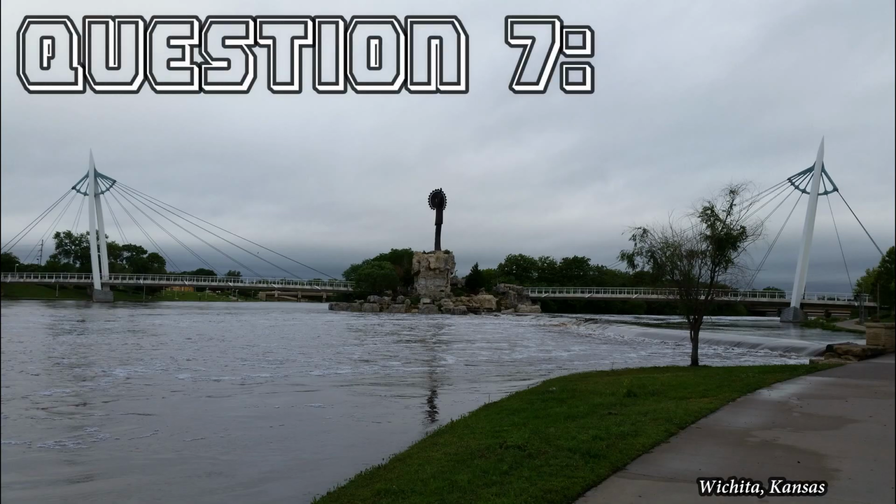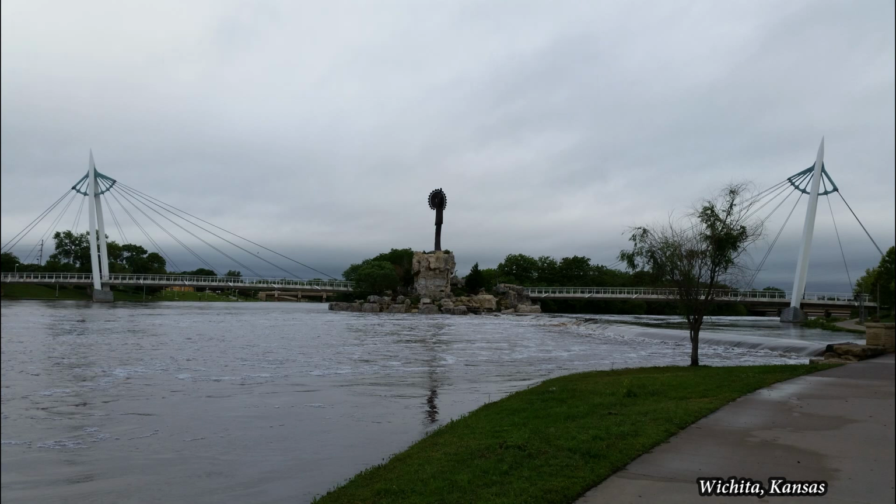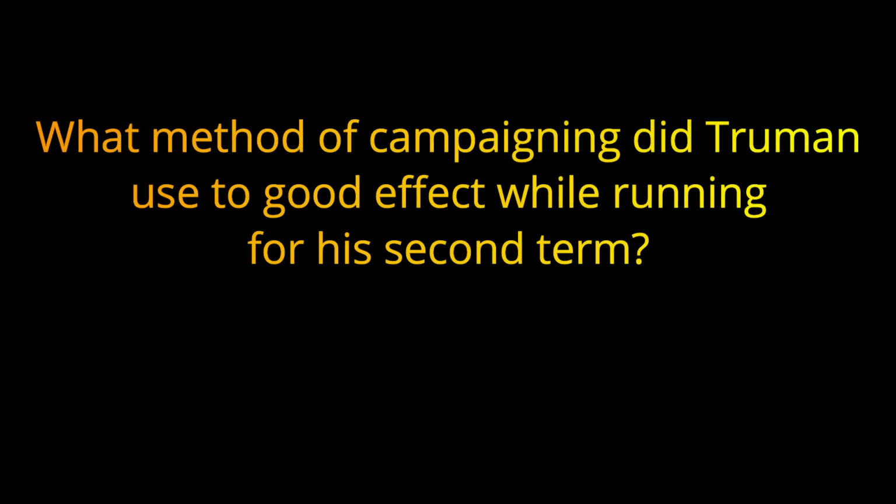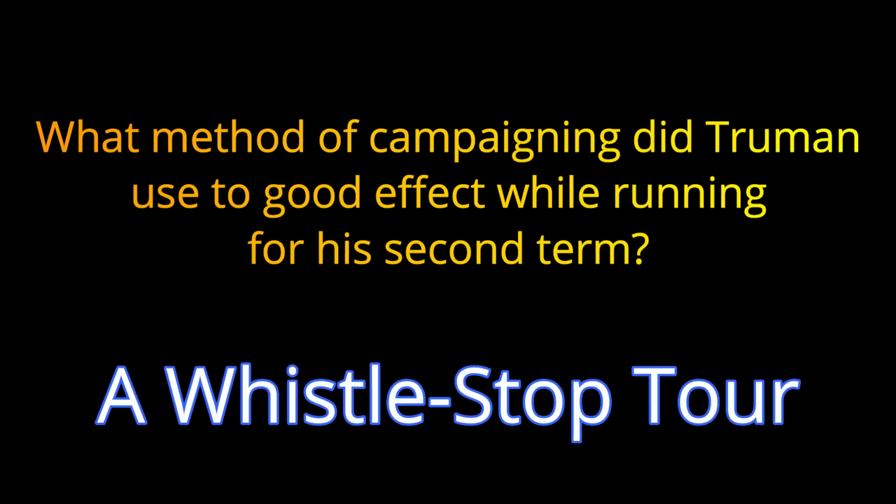Question 7. What method of campaigning did Truman use to good effect while running for his second term? The answer is a whistle-stop tour.